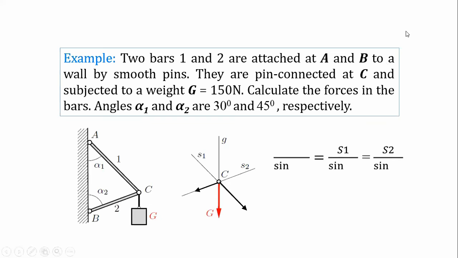So let's find out the numerator here, and this angle, this angle, and this angle. So what will be in the numerator here? 150 Newton. Yes, 150 Newton. Perfect. And what will be this angle? 105 degree. How are you calculating? The values of alpha and beta are given. Yes. So you are saying this angle is 75.